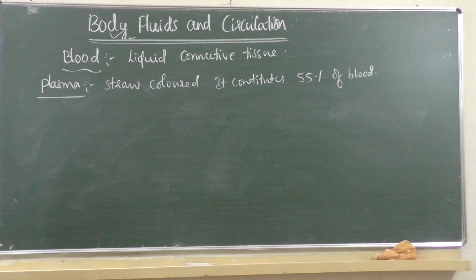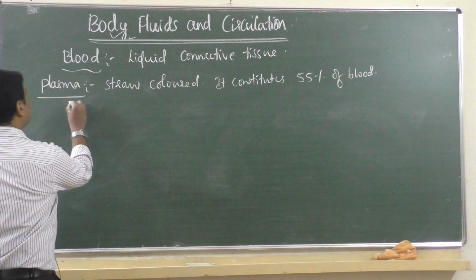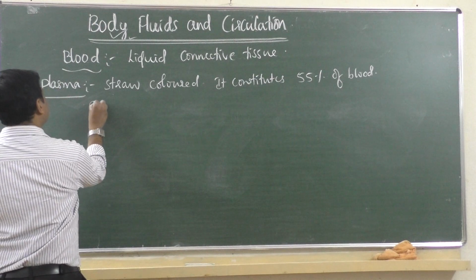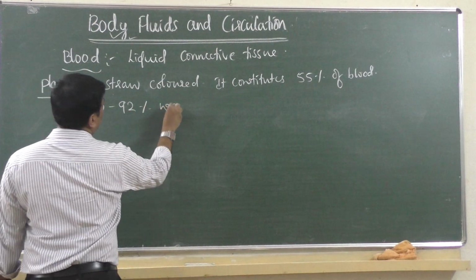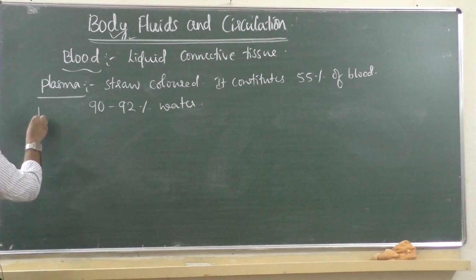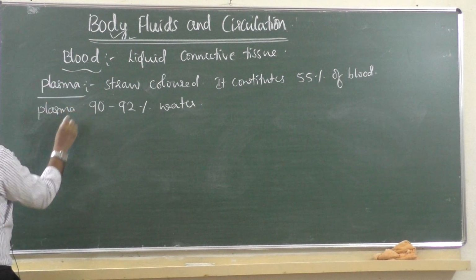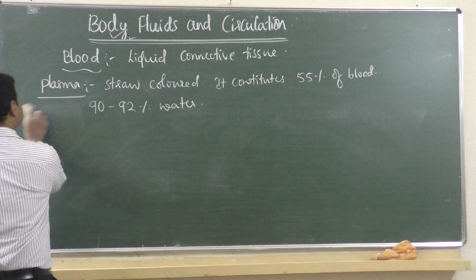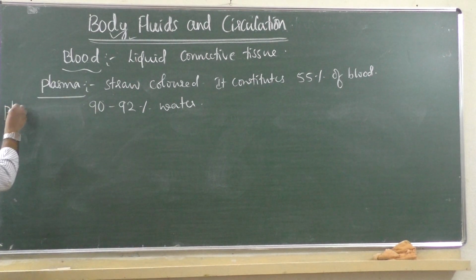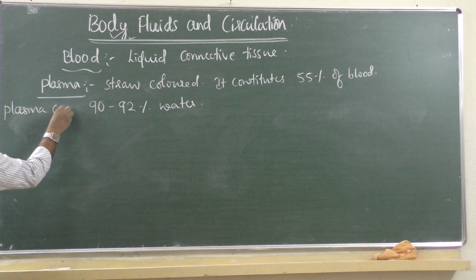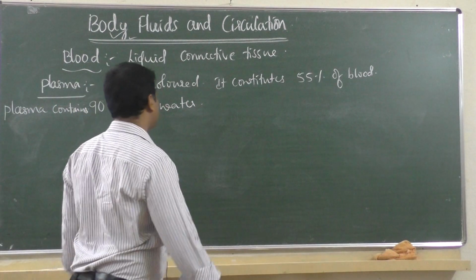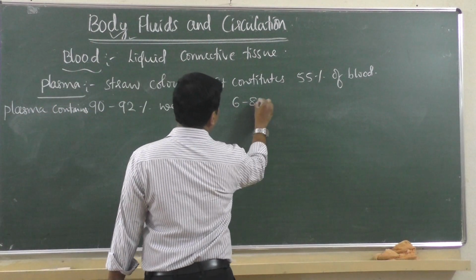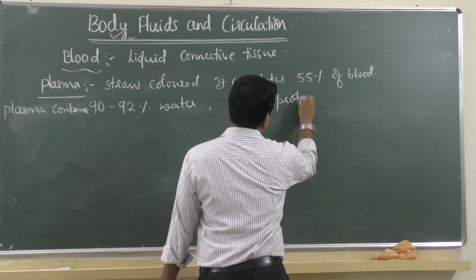It contains 90 to 92% water and 6 to 8% protein. Plasma contains 90 to 92% of water and 6 to 8% proteins.